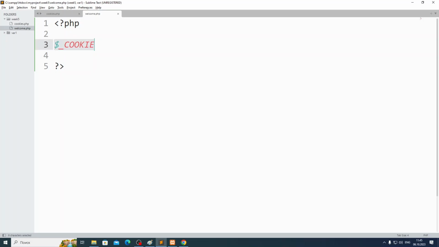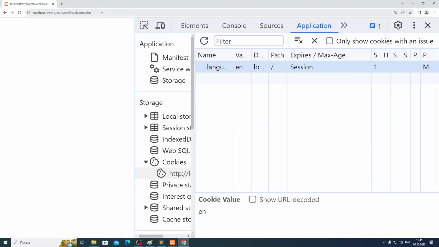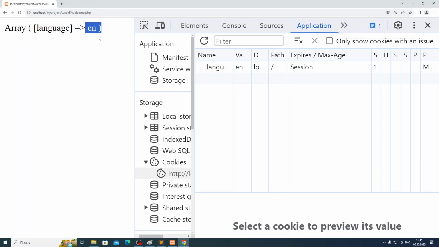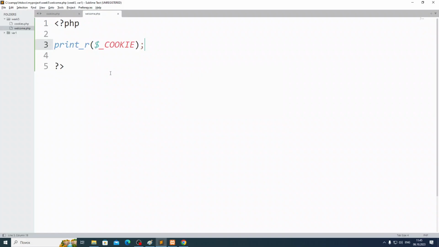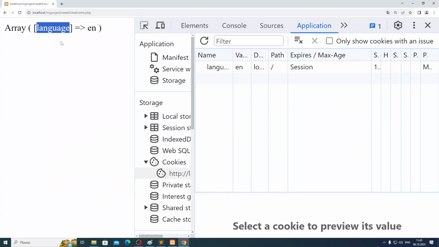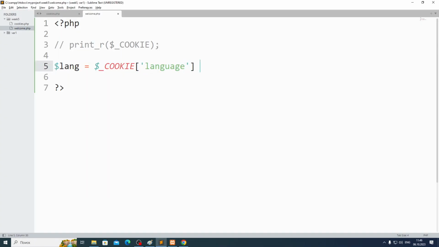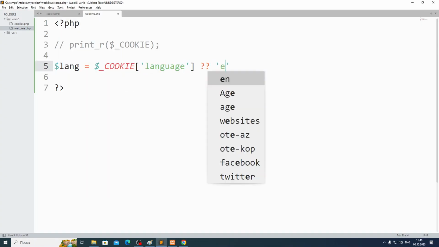Let's do what? print_r cookie. What do we have here, guys? We have language, because we have only one cookie. We can make two or more cookies if you want, but now we have one cookie. So it means now I can take this language from the cookie array and use it. So what I can do, guys, I will say language equals from the cookie. What's the name of the cookie? Language. Or I'll take by default English, if you want.